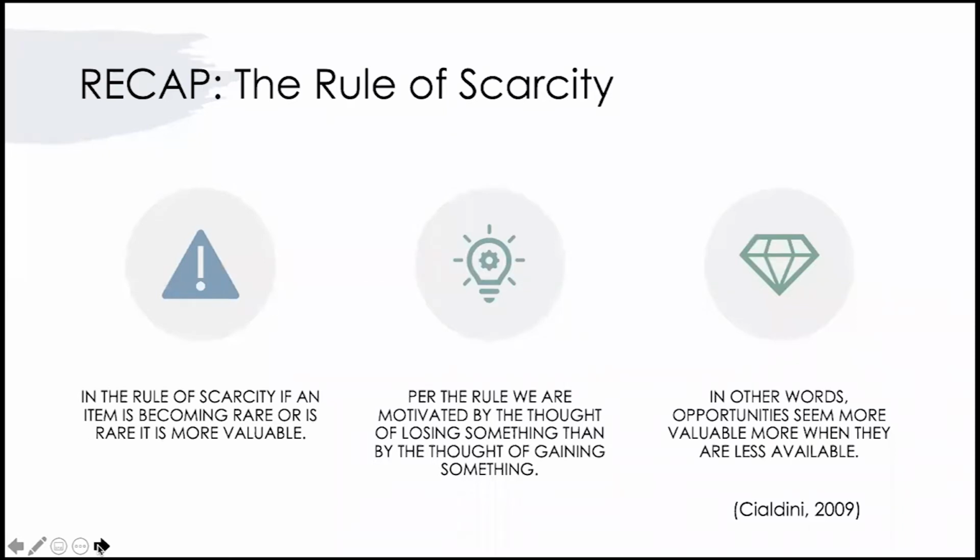According to the rule of scarcity, if an item is becoming rare or is rare, it becomes more valuable. This happens because as humans, we are more motivated by the thought of losing something than by the thought of gaining something. In other words, opportunities seem more valuable when they are less available.